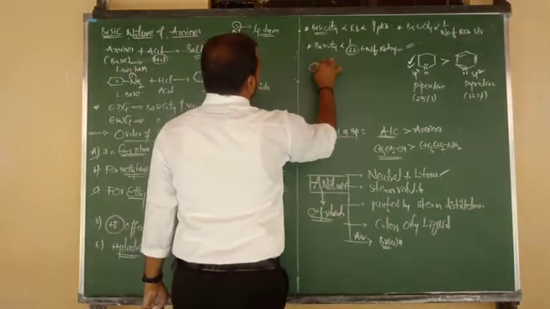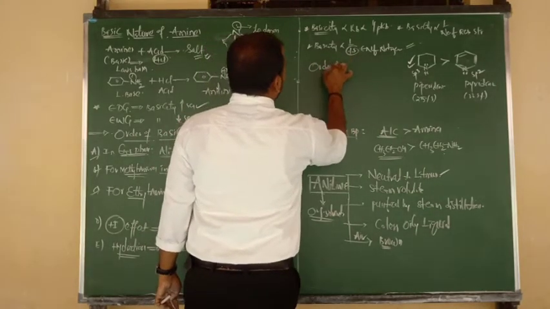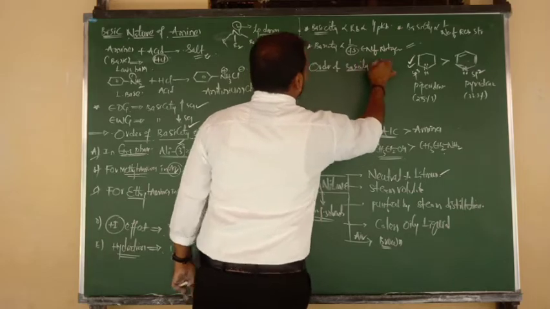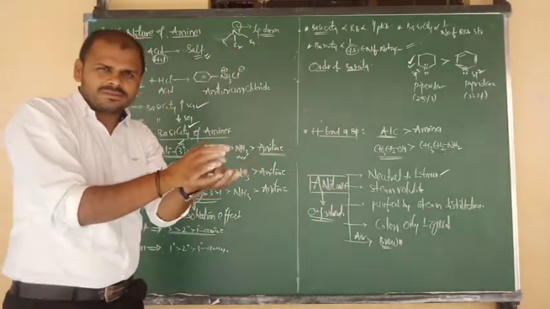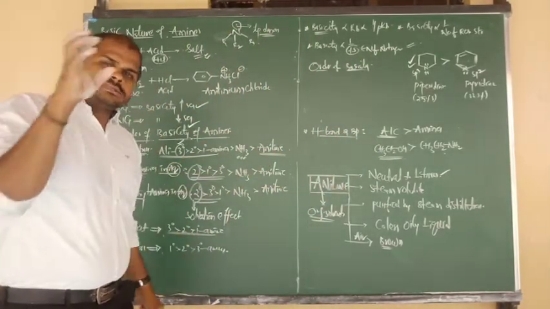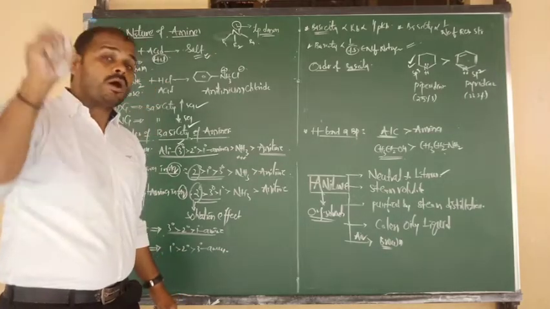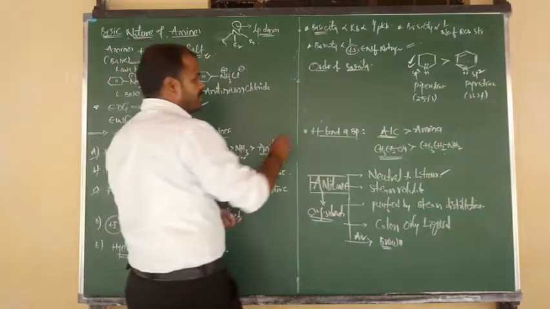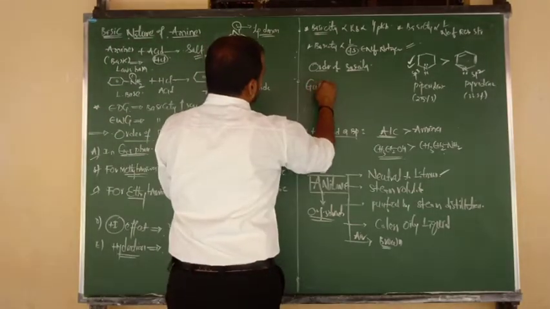Last and final, order of basicity of all organic compounds. Now among all organic compounds, which contains maximum basic nature? The compound is called guanidine.